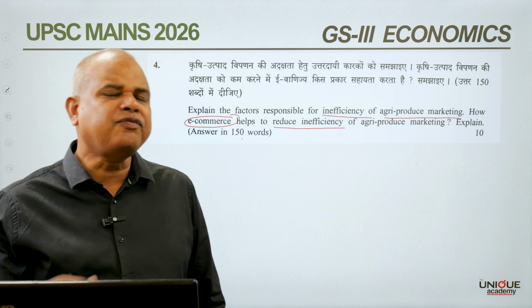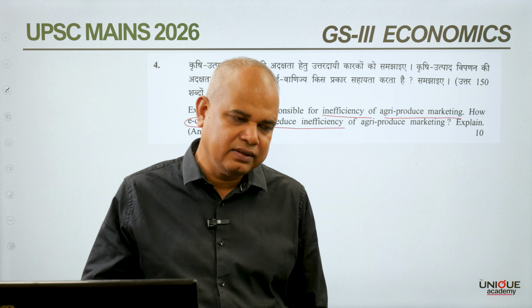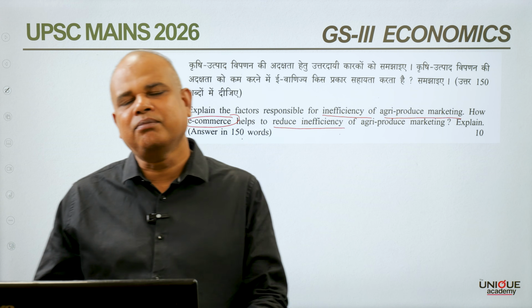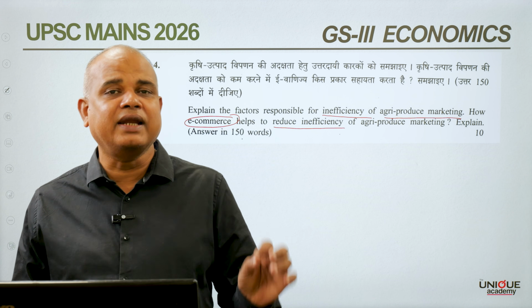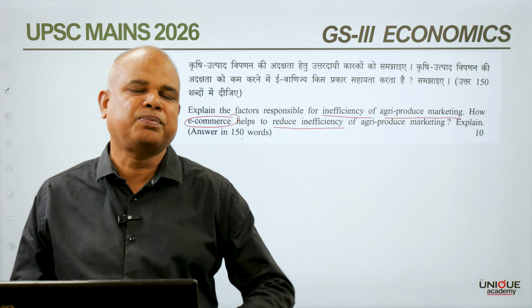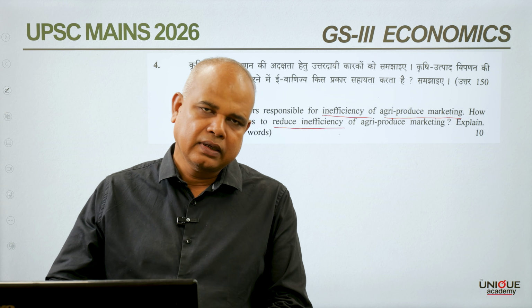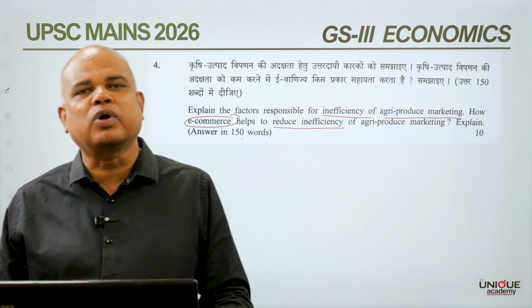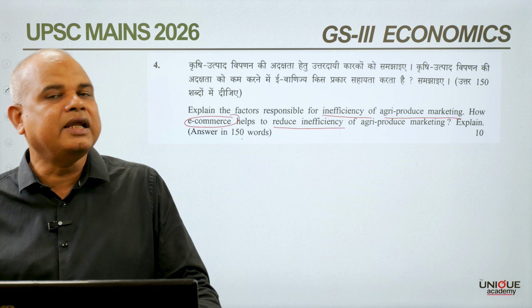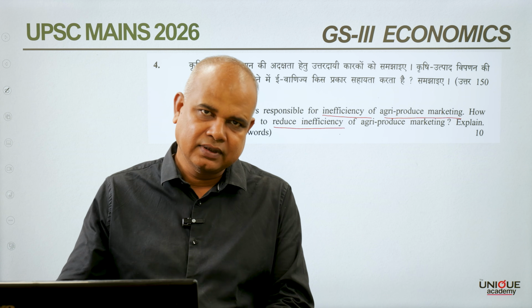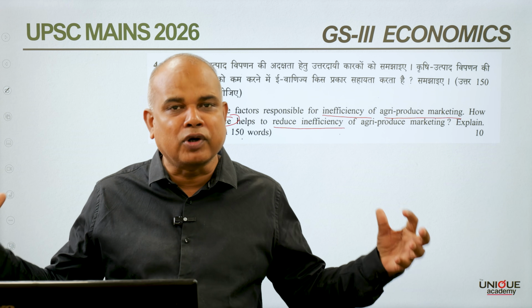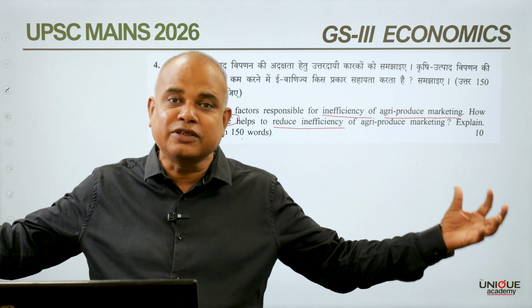If the farmer is small and marginal, most of the time he goes for distress sale, where he does not get a rational price for his produce. And in normal cases, what happens? Due to involvement of multiple intermediaries, the price spread between producer and consumer is very, very high.